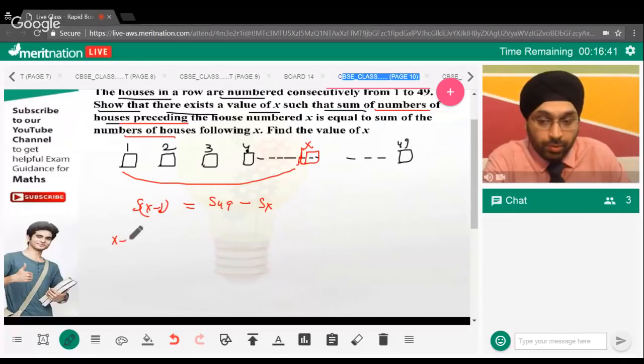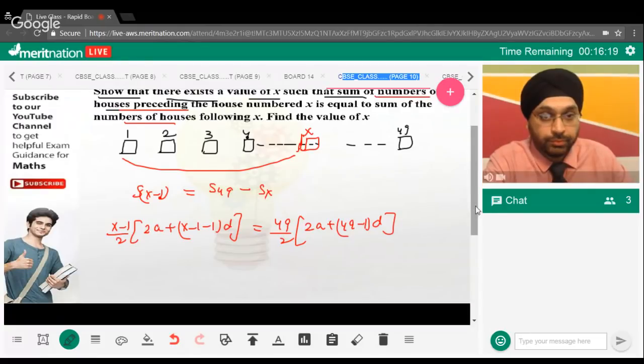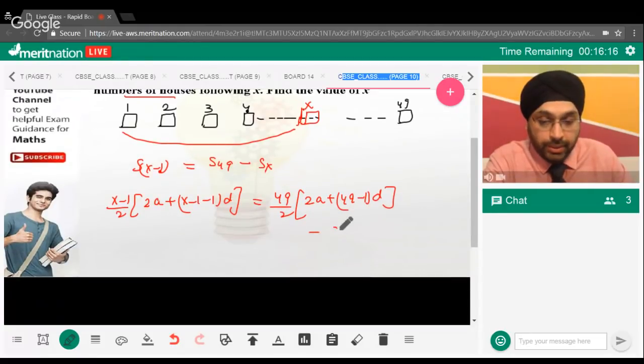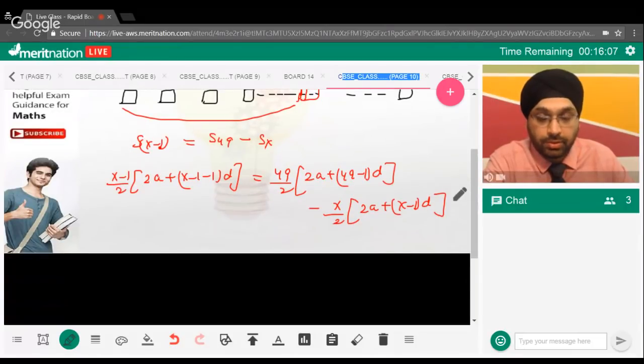So that will come out to be x minus 1 upon 2, 2a plus x minus 1 minus 1 into d, equals S49, which is 49 upon 2, 2a plus, we have 49 terms, so 49 minus 1 into d, minus x by 2 into 2a plus x minus 1 into d. So this is how we can solve the equation further.